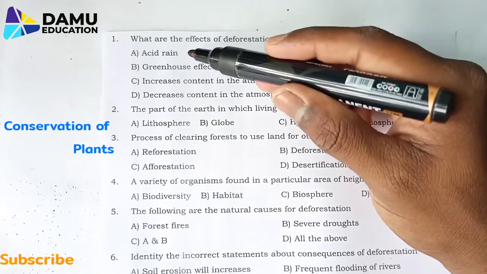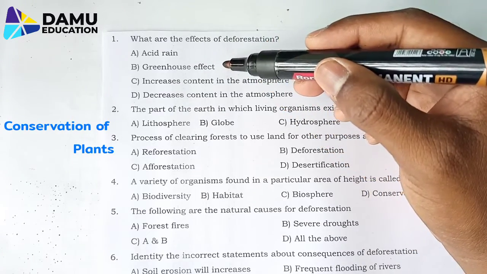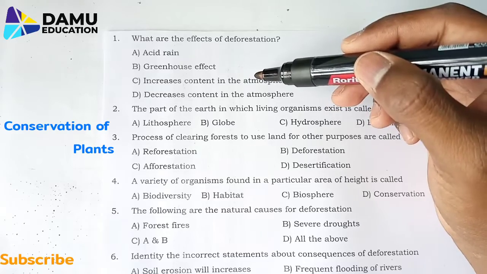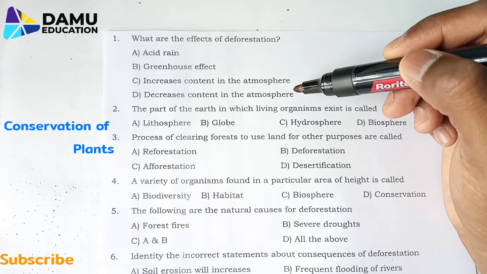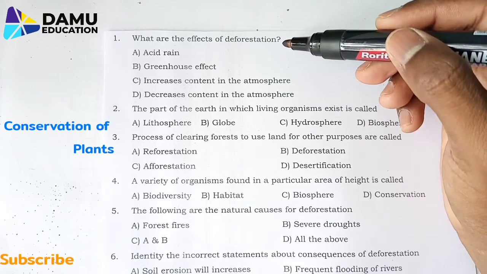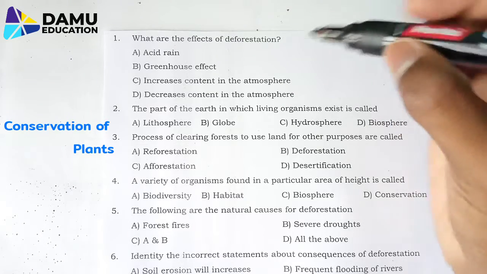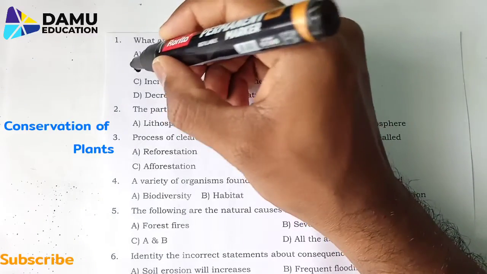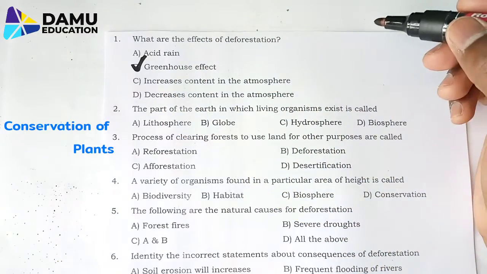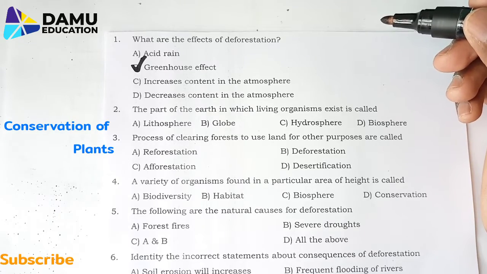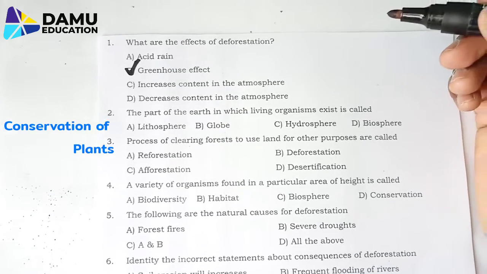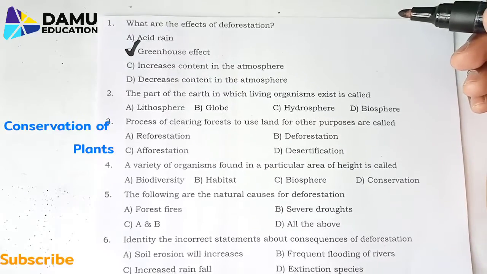So what are the effects? Acid rain, greenhouse effect, increases content in the atmosphere, decreases content in the atmosphere. If deforestation happens, we will get the greenhouse effect. Greenhouse effect means increasing temperature of the earth's surface, and decreasing rains. So for that it is the greenhouse effect.